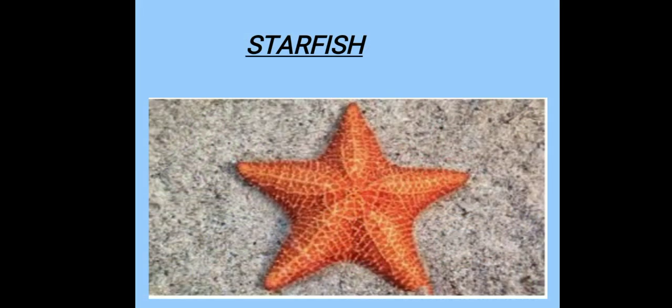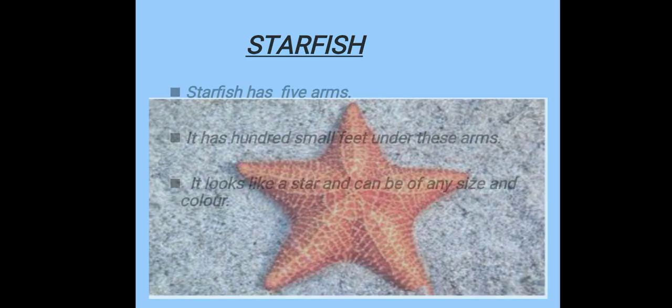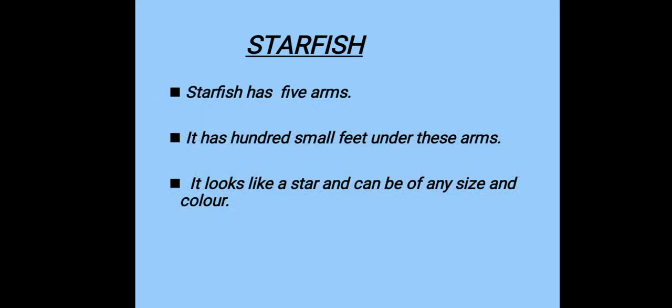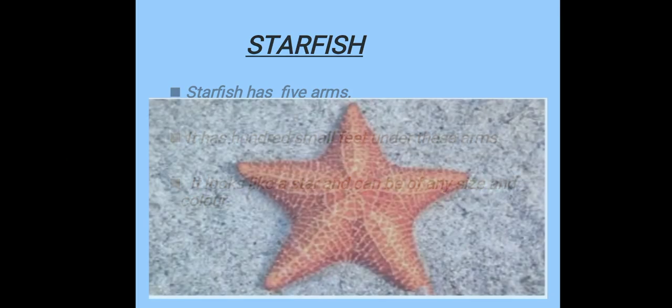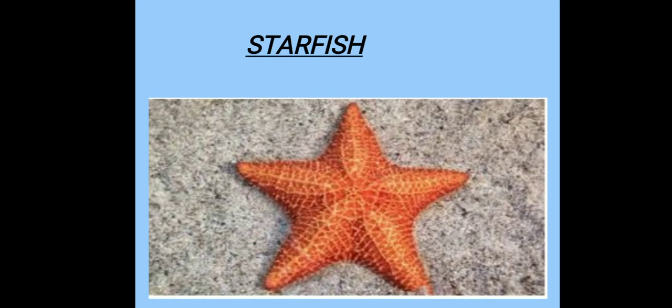First is starfish. Students, starfish is a very amazing animal. Can you see the arms of a starfish? Can you see how a starfish looks? Let's move ahead and read something about starfish. See here, starfish has 5 arms. Can you see in the previous picture? Look over here. Can you see in the picture how many arms a starfish has? Can you count the arms of a starfish? See, 1, 2, 3, 4 and 5.